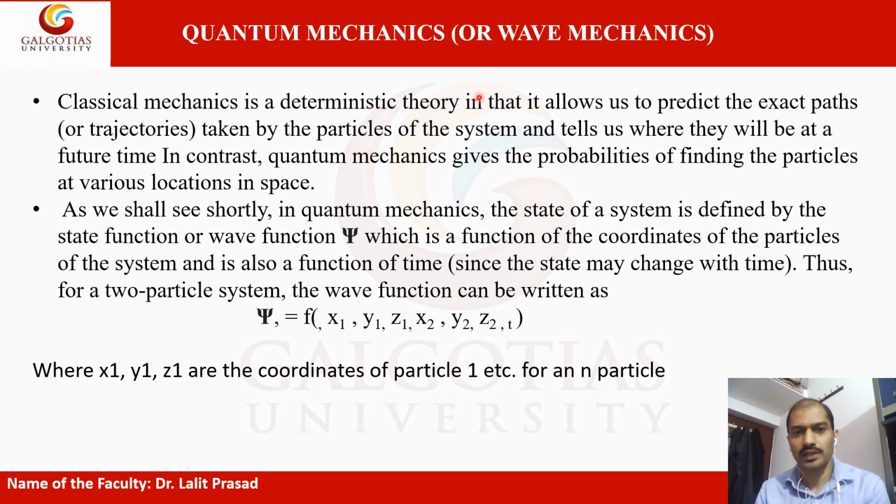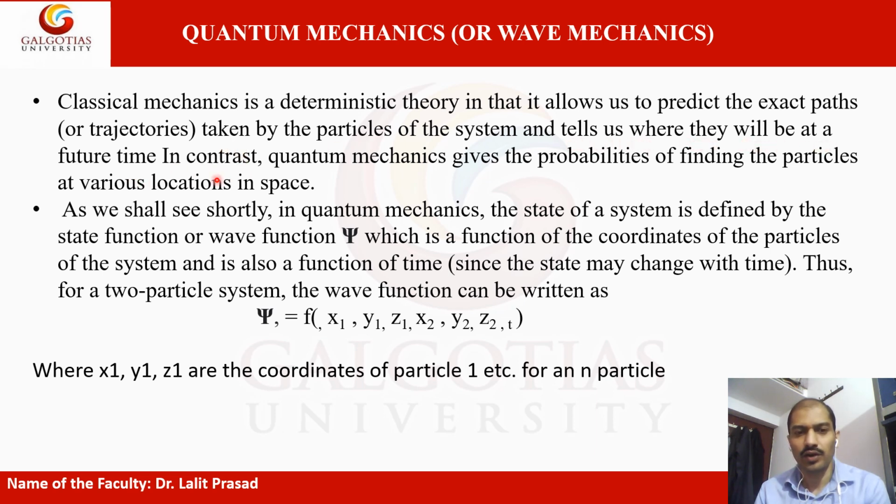or macroscopic objects. In contrast, quantum mechanics gives the probability of finding the particle at various locations in space. Classical mechanics allows us to predict the exact path taken by the particles of the system and tells us where they will be at a future time.